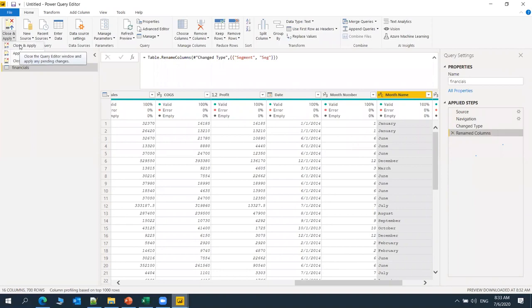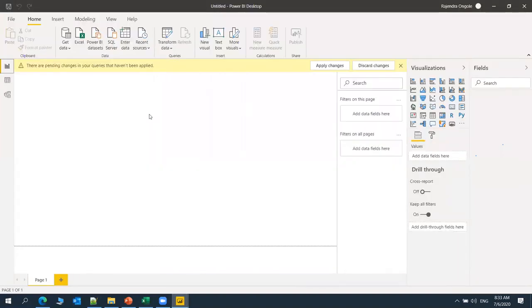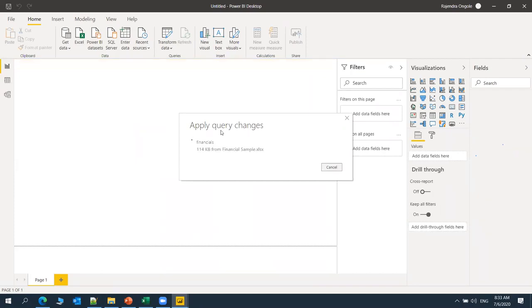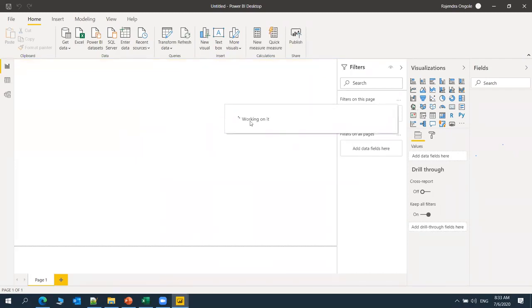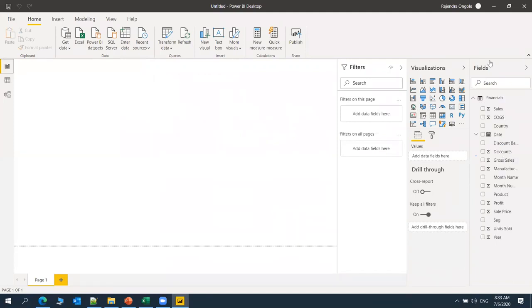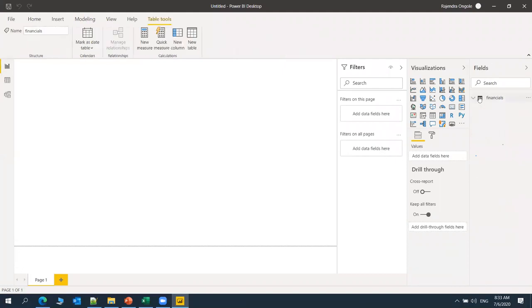The final step is close and apply. So I've closed and applied the query editor. The changes are taking place now, applying query changes. So my data has been loaded. Once loaded, in the fields section we can see the information about the table, right? This is the complete field, meaning table information with all the columns that were detected.